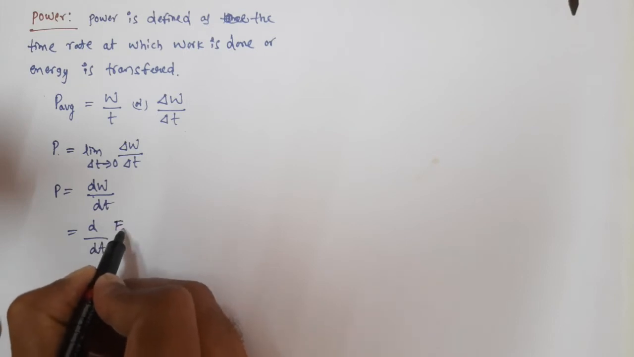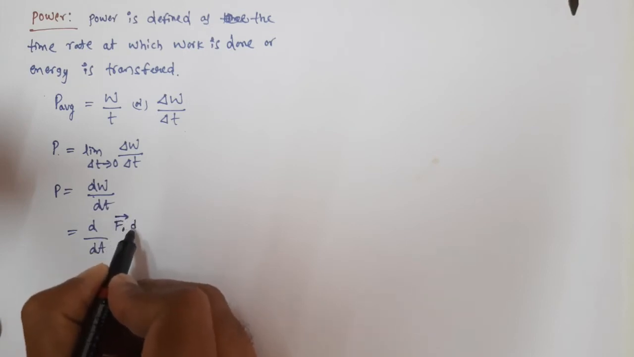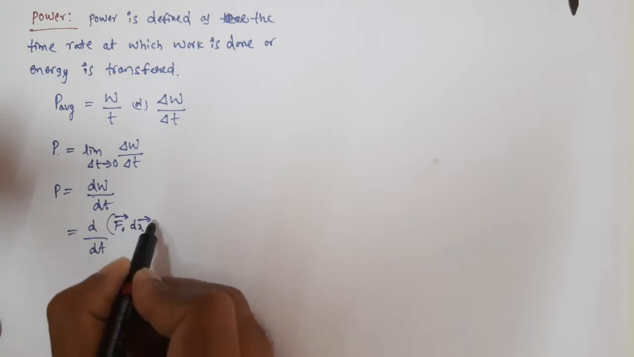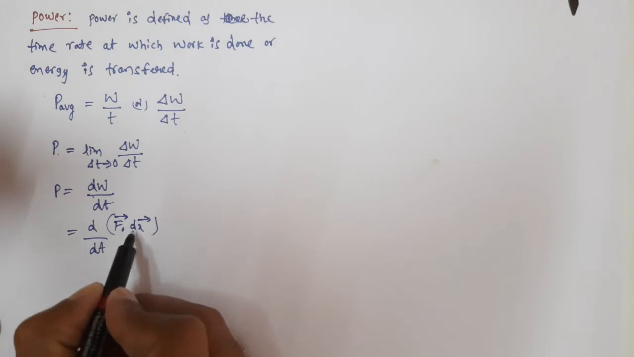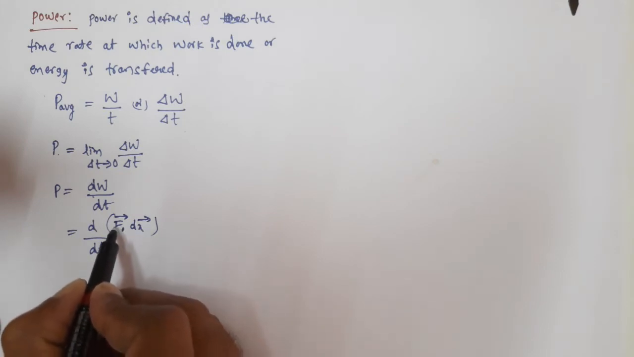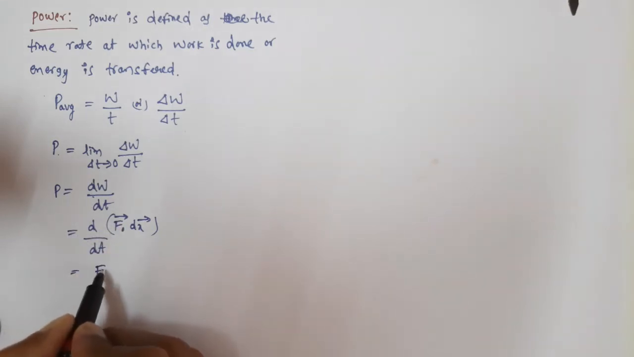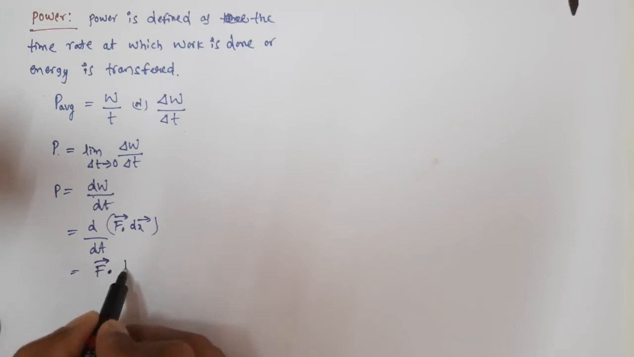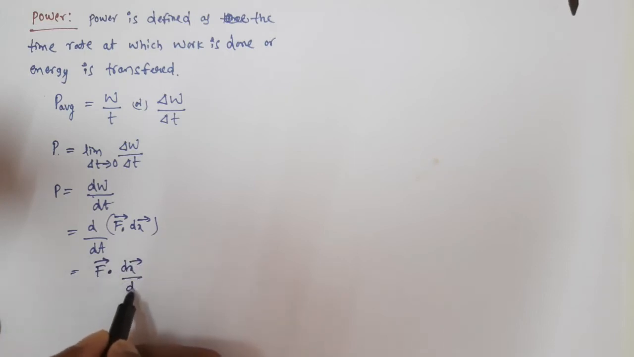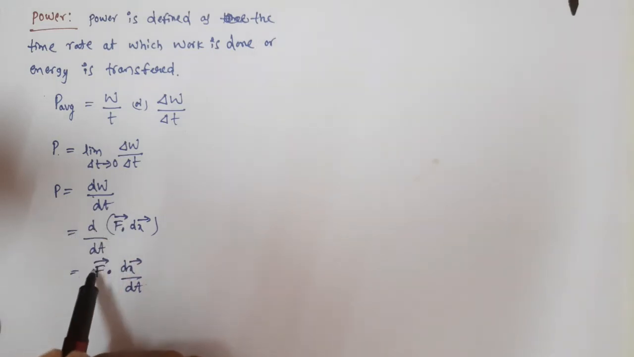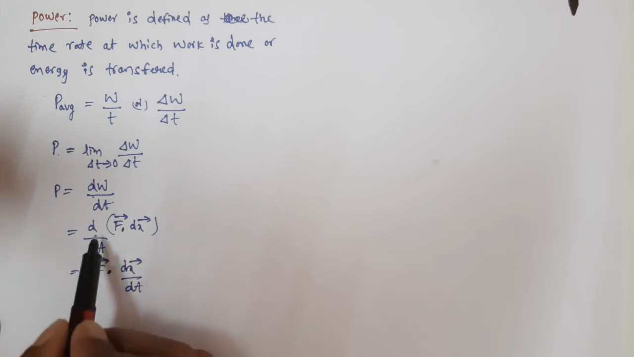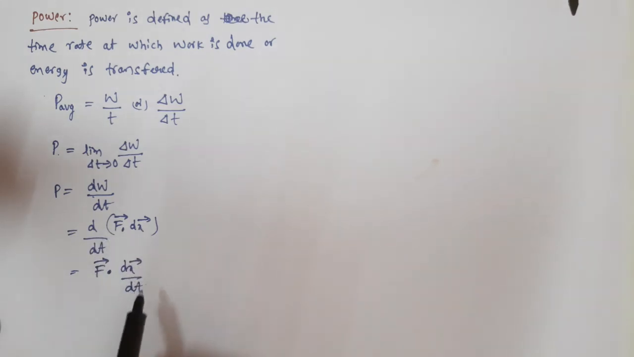Now, d by dt of W, work done. How do we define work done? It is the scalar product of force and displacement. Here, this is instantaneous force and this is instantaneous displacement. For a small interval of time, F is constant, so we can take it out. Now we can write F bar dot dx bar by dt. Here dt is the small time and dx bar is the small displacement.